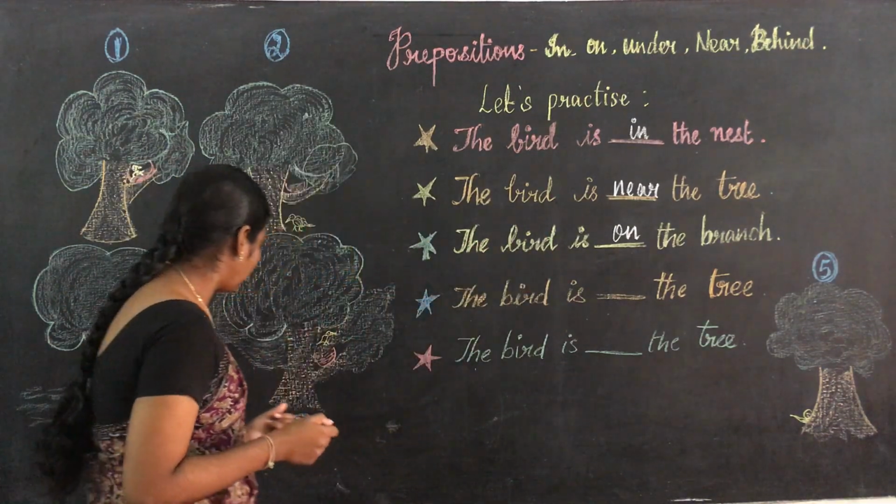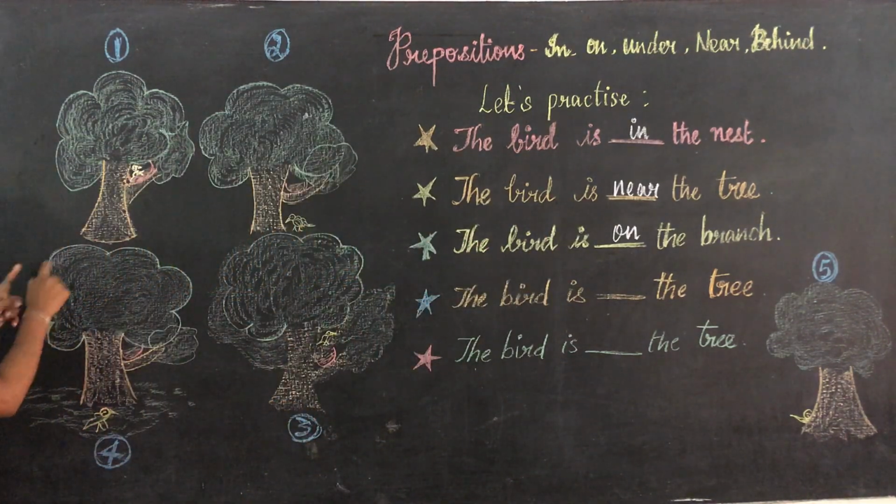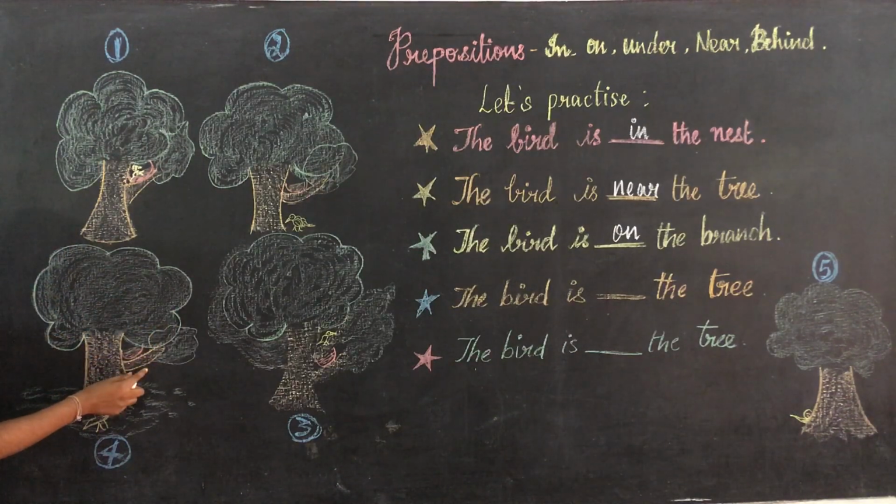And come to the fourth one. You just see, you just consider it as a tree, and here is one branch, and here is the nest. And where is the bird?